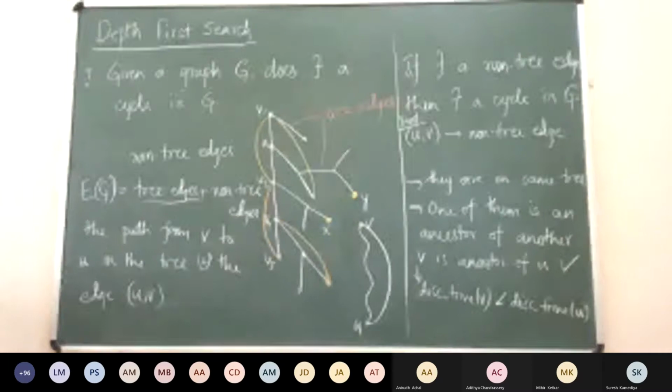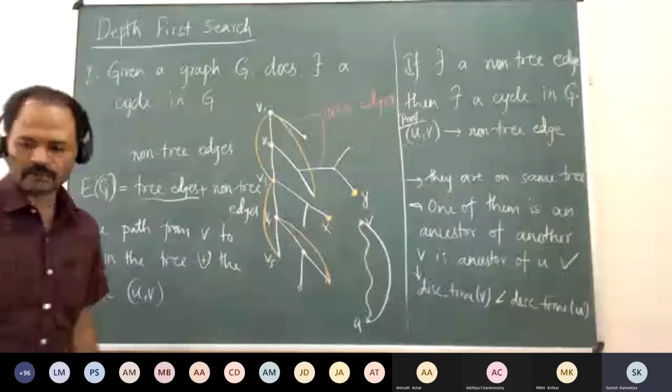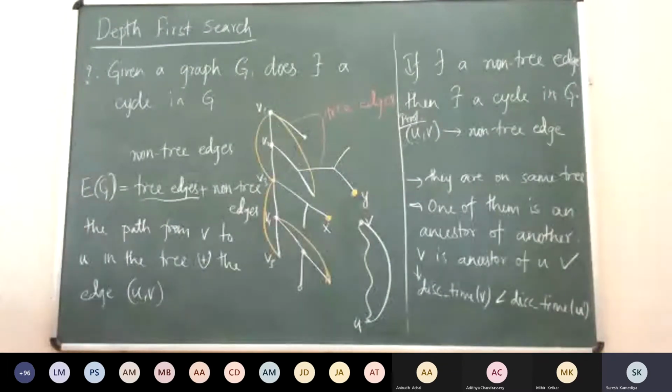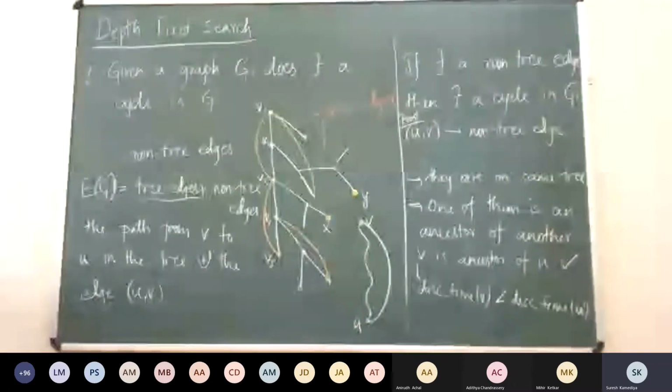One doubt is there. Even if that is not an ancestor, like you said, suppose that Y is not an ancestor, even if we connect it, then also there exists a cycle. Indeed it is true, what Suresh is saying.